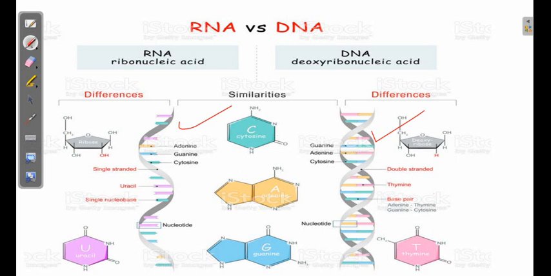Then is the presence of the hydroxyl group in the case of RNA, and it's deoxy in DNA, which means it contains only hydrogen. Second comes the nitrogen base pairing: RNA contains uracil, DNA contains thymine. So if questions are asked on DNA and RNA, the basic structure of DNA and RNA is like that.